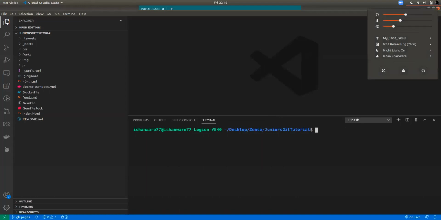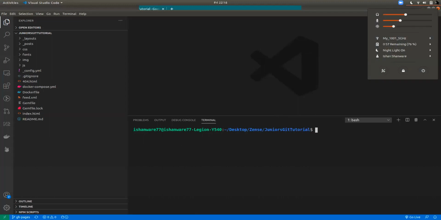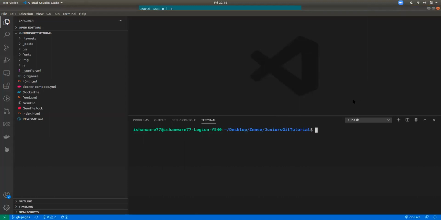Previously we set a remote called origin, remember? That's how you link your local Git repository to some remote repository, let's say on GitHub. That origin is already set when you clone.